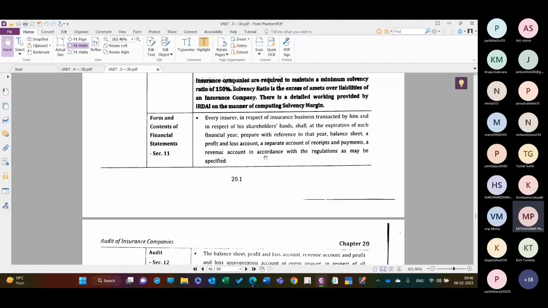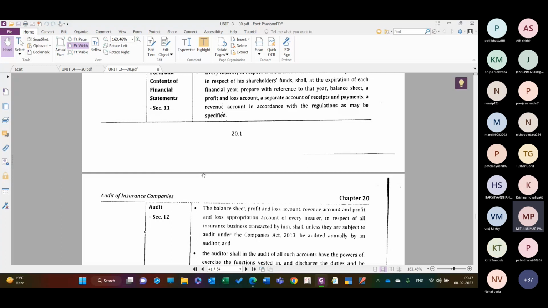So यहाँ पे financial statement की definition में balance sheet और profit और loss account तो आता ही आता है, साथ साथ में a separate account of receipts and payments भी वो बनाना पड़ता है. How much they have receipts in the form of premiums and how much they have payments in case of maturity of the policies or the investments they have made, उसका भी payment होगा. So the receipts and payments account and revenue account, how much income they have recognized in accordance with the regulations as may be specified.